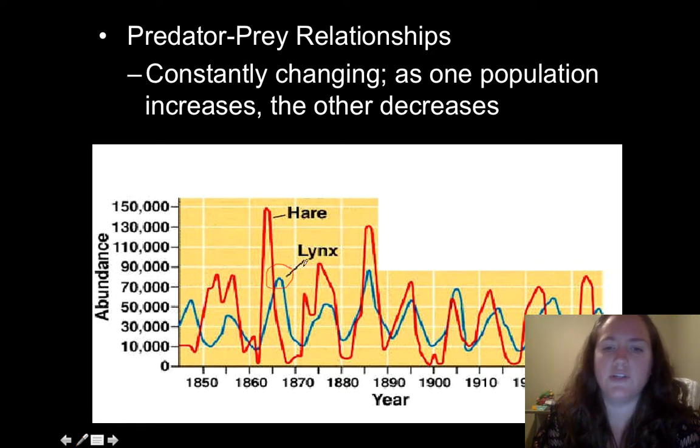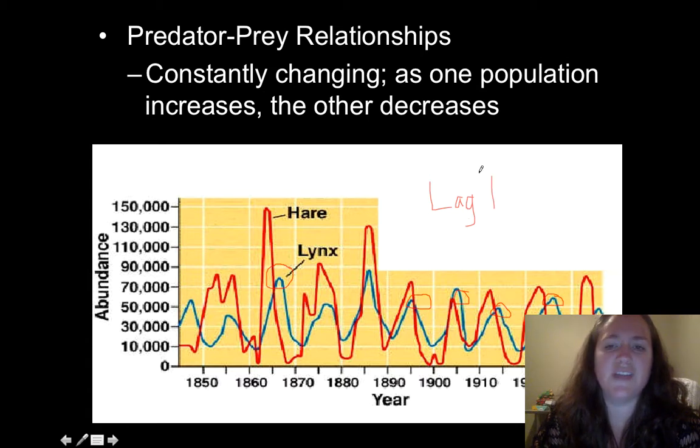And I want to draw your attention to a phenomenon that's happening right as the prey population is decreasing. You don't see the predator decrease exactly in the same time. And that phenomenon, I'm going to write it up here on the screen for you, is called lag time.